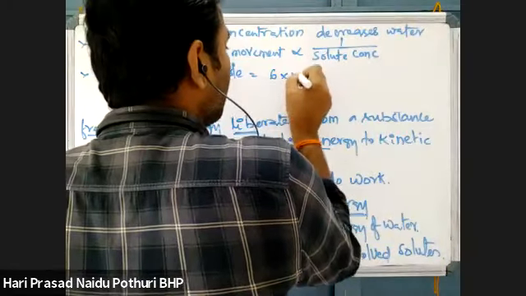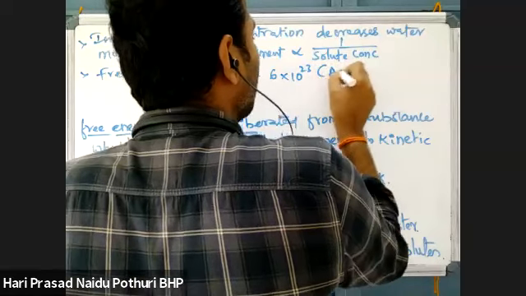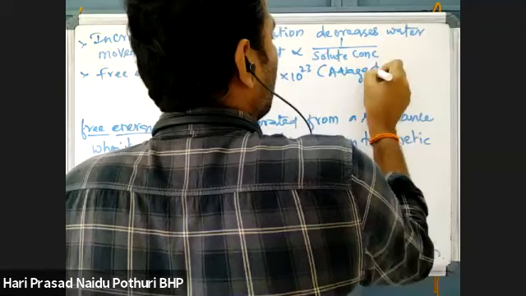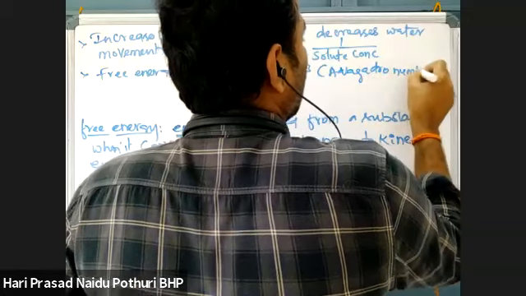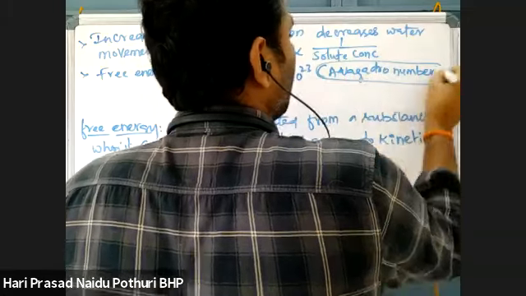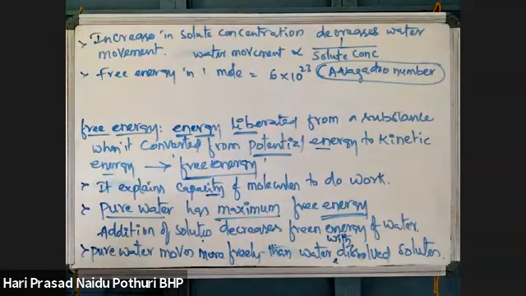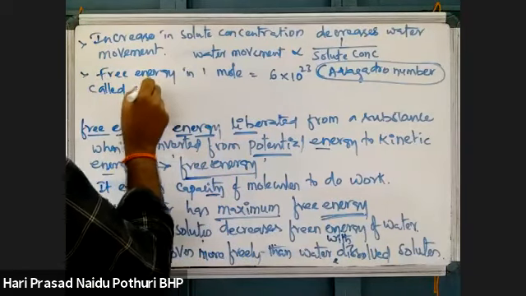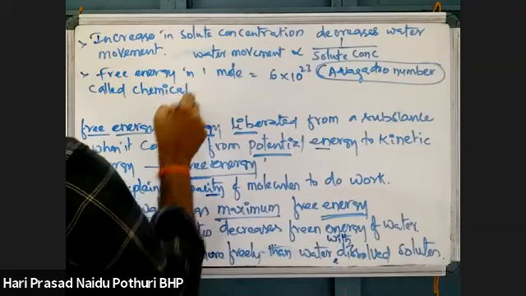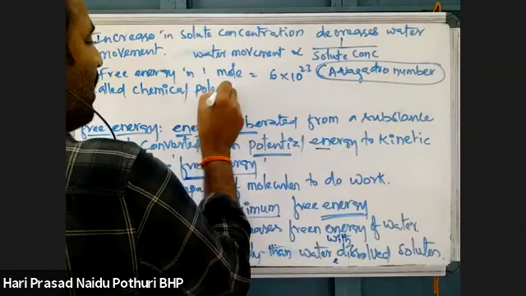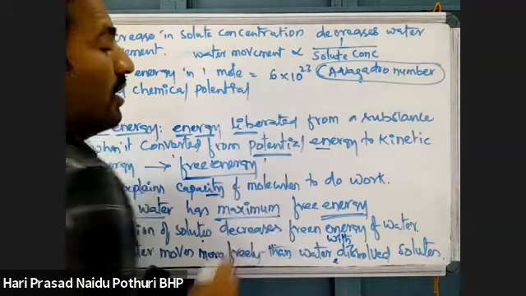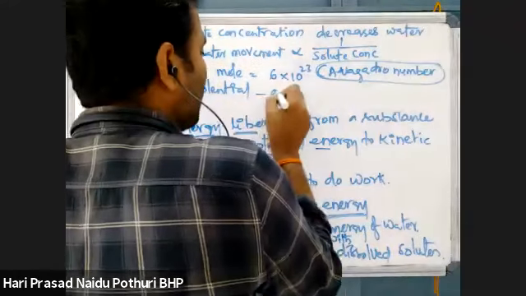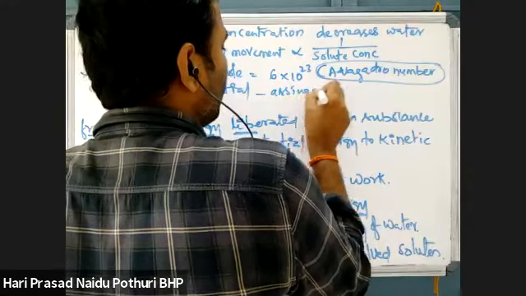That is the free energy of 1 mole. Free energy is measured in terms of the Avogadro number of chemical substances. It is called chemical potential.